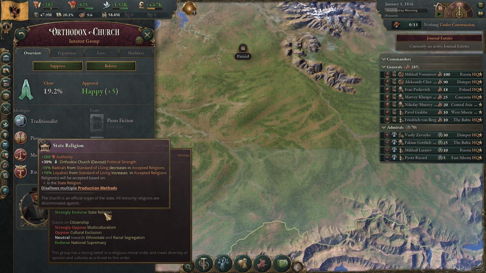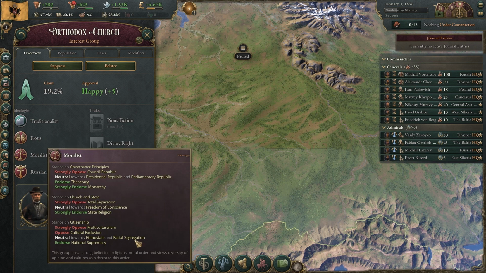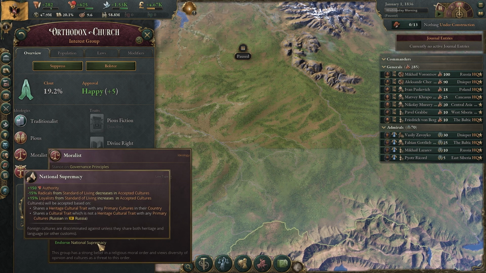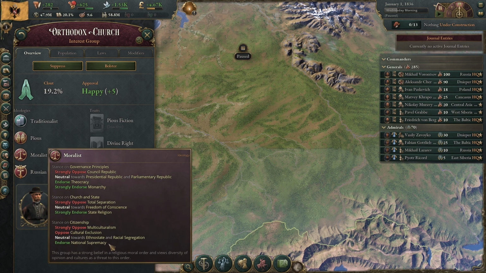State religion is one, again, that you're going to want to get rid of most likely later on in the game. This makes them, again, very strong, and there's a lot of discrimination here. And national supremacy isn't bad either. The plus 150 authority is actually pretty nice. The minus 15% radicals and plus 15% loyalists for the accepted cultures is actually not bad either. So this one's not too bad to try to keep them happy. This is one maybe to keep around for a little bit.